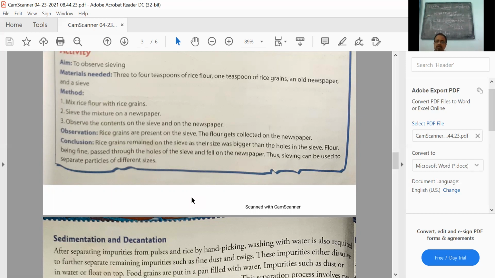Sedimentation is the process of allowing heavy suspended particles to settle down under gravity in a liquid. Decantation means the process of separating the clear liquid without disturbing the sediment.